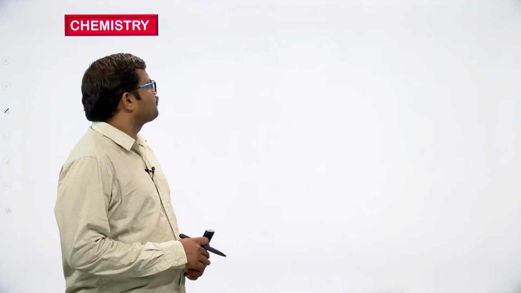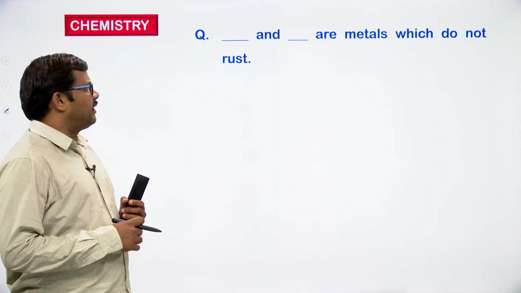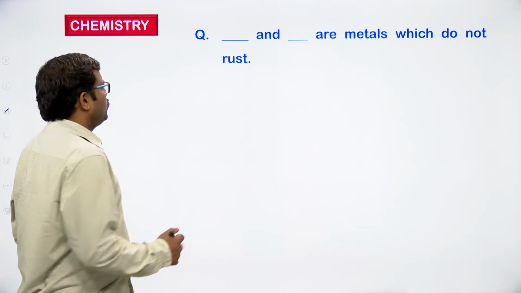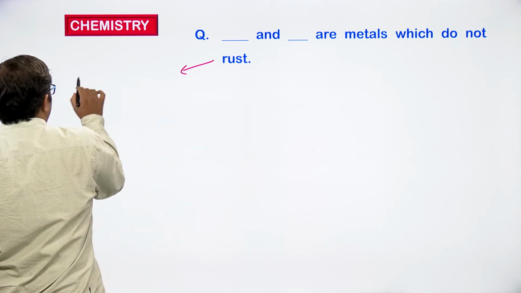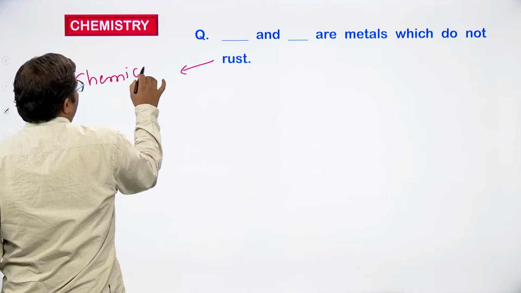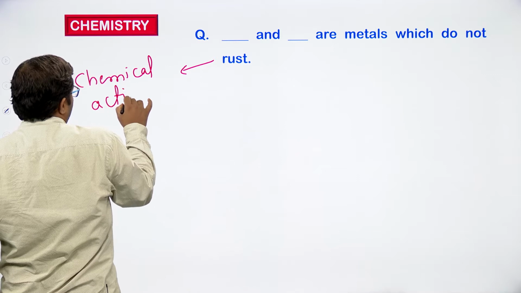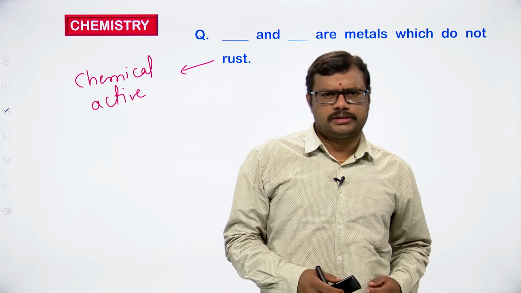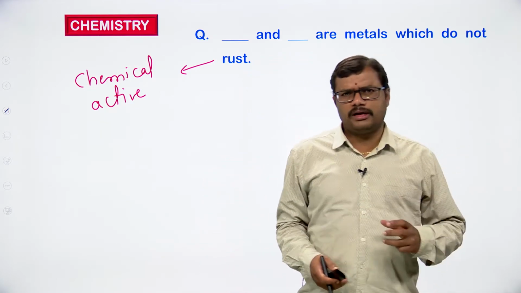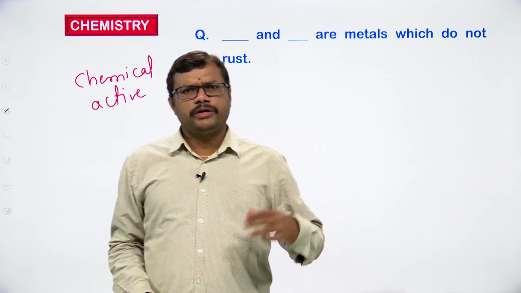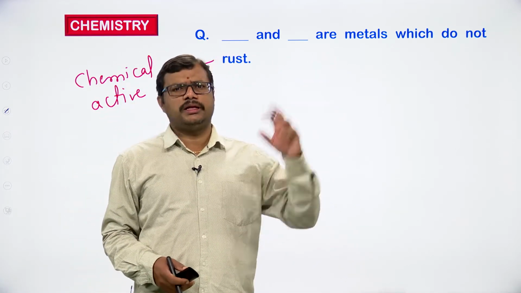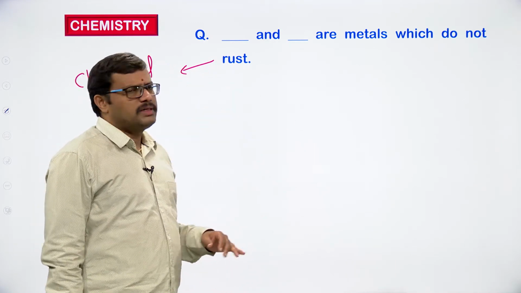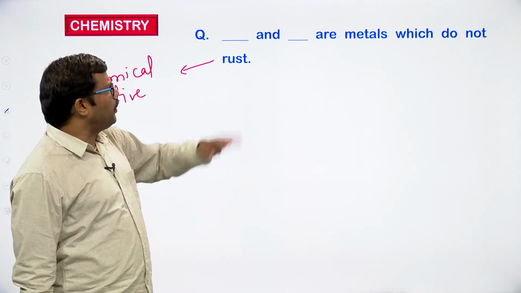So the first one. The question is given: dash and dash are metals which do not rust. Rusting means undergoing a chemical reaction, chemically active we can say. We know that when iron is kept outside for many years, because of the exposure of the iron rod to the atmosphere, it reacts with the water as well as the oxygen present in the atmosphere and converts into rust. So here they are going to give us some metals as options which are not going to react.